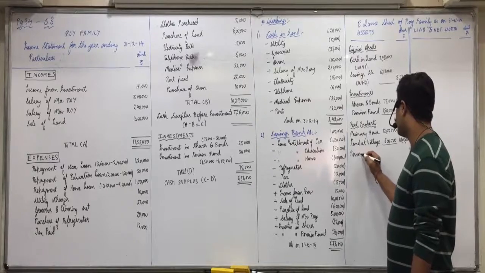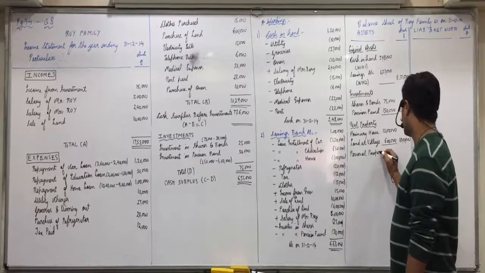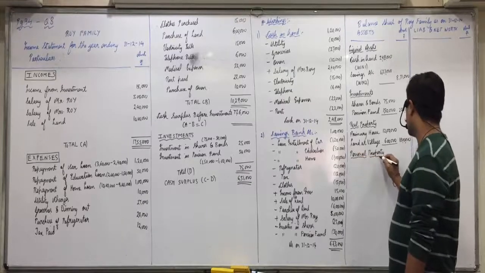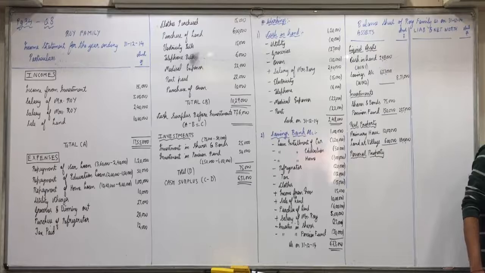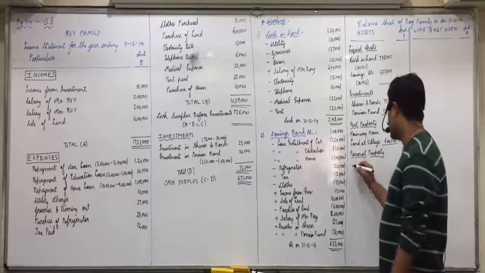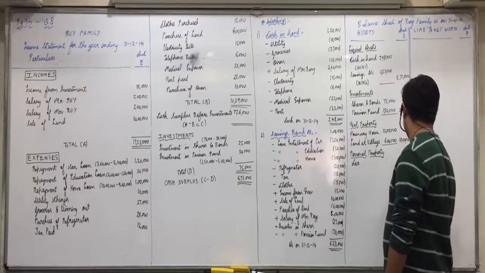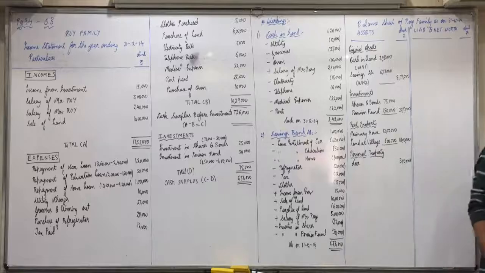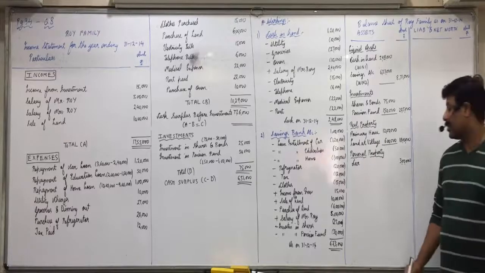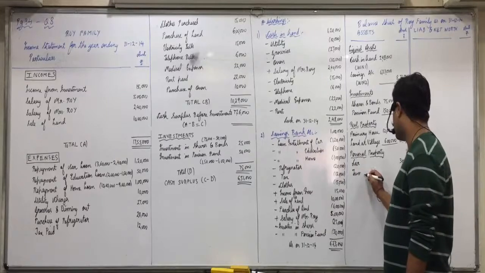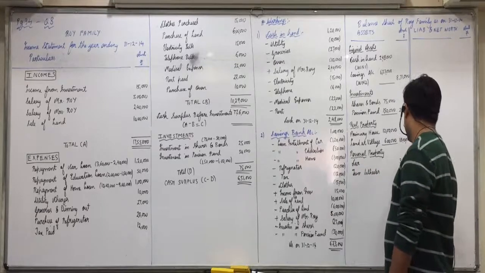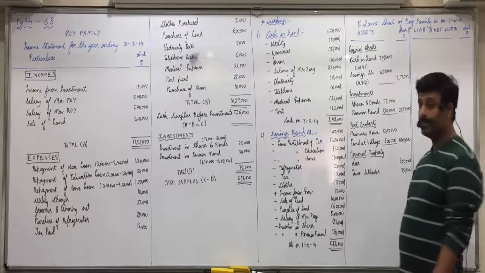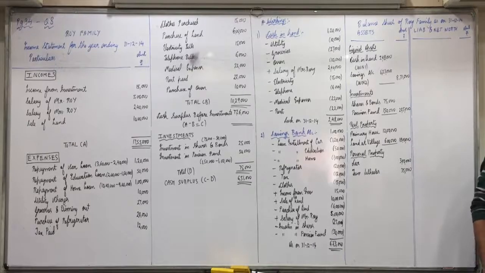Then personal property. In the first table, what all we have marked as PP? Car of what value? 3 lakhs. Then Activa, two-wheeler of 35,000. Then below the table, refrigerator we have marked as PP of 20,000.